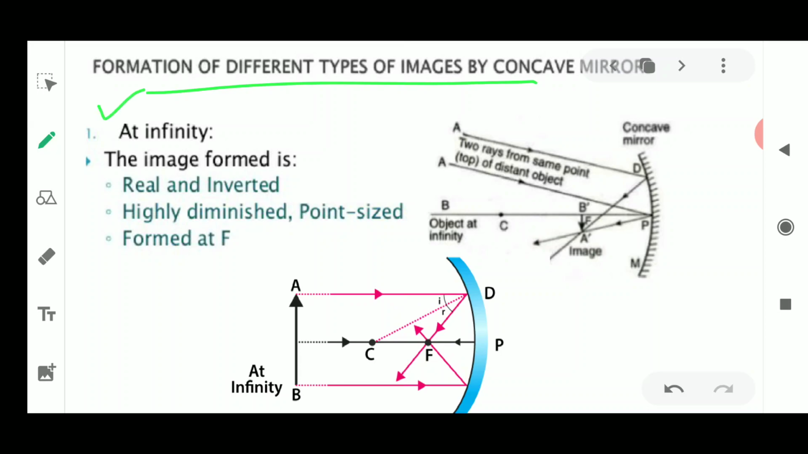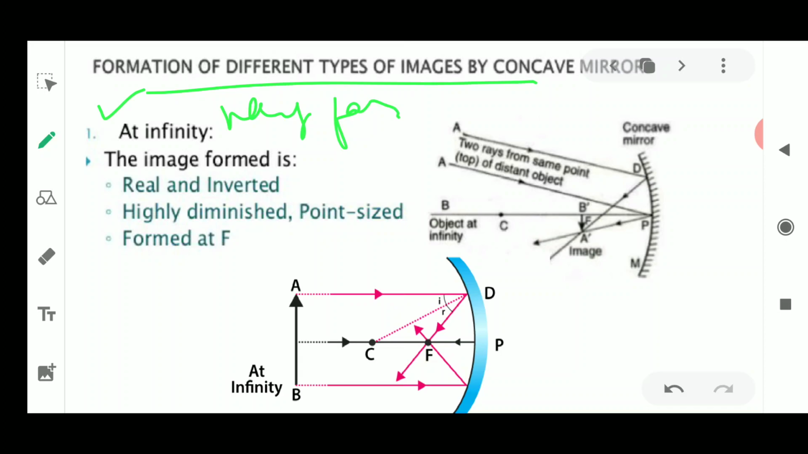Now I told you the meaning of the word infinity. Infinity means it is very far away, means the object is kept very far away from the mirror, in front of the mirror. It is placed somewhere, we don't know from where the rays are coming.